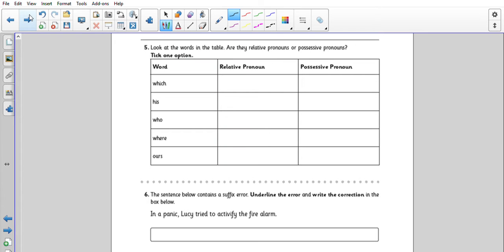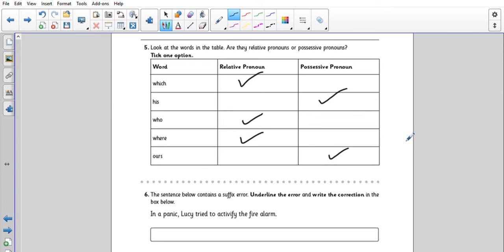Number 5, look at the words in the table. Are they relative pronouns or possessive pronouns? Now, we know a lot about relative pronouns, so you might want to start with those. Remember, a possessive pronoun is about something that belongs to somebody or something that is somebody's. So which is a relative pronoun, his is possessive, who is relative, where is relative, ours is possessive. So well done if you got those right.